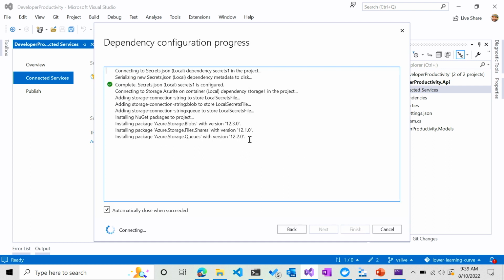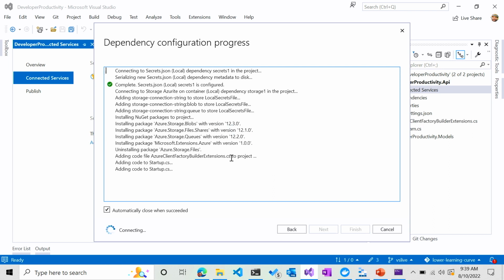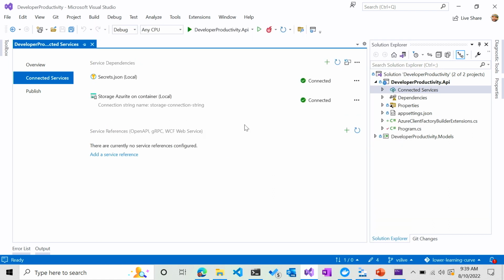It goes through and adds everything. NuGet packages here, and now it's going to go through added code. It went pretty quickly, but we'll take a quick tour of what just happened.